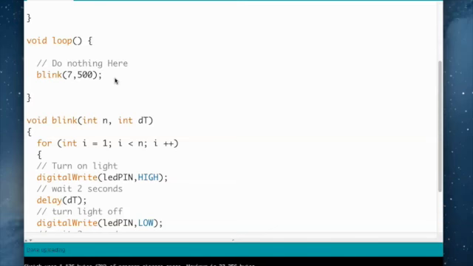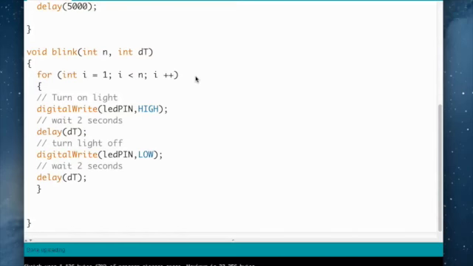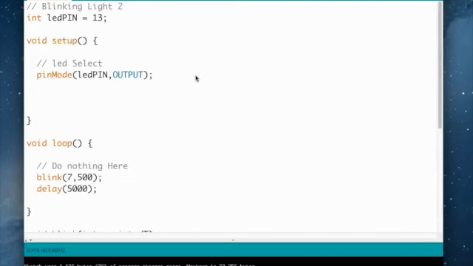So it calls blink, and let's put another delay, and we'll wait 5. Okay, so it's gonna do it, and then it's gonna wait 5 seconds, and it's gonna do it again, and it's gonna continue that process forever. So now it blinks 7 times in ½ second intervals, waits 5 seconds, and then blinks 7 times again, and it does that forever.